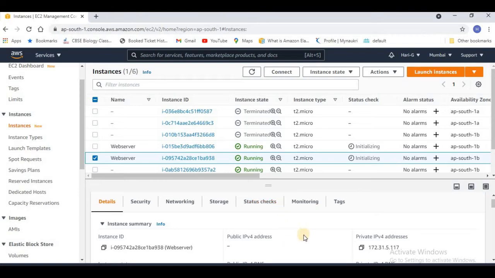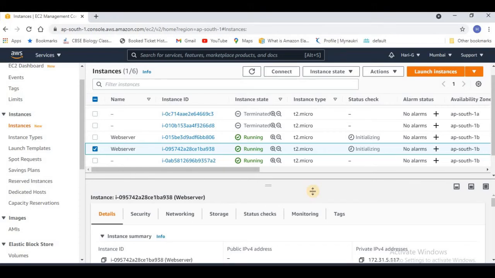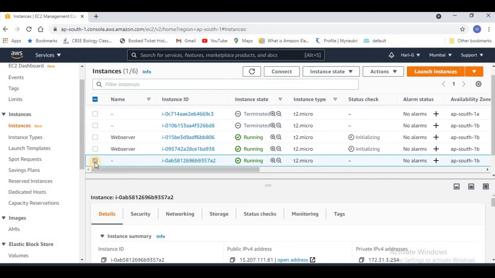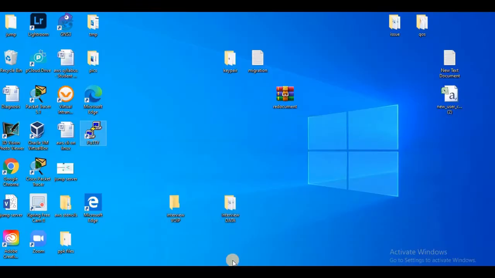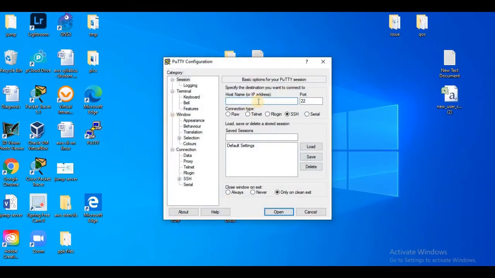So that's our lab, that is our demo. We will have access to the Jumpbox, and then from there we are going to connect to our web server. As these are not having any public IP, we cannot directly connect to these web servers. So let's go and check if we can connect to our Jumpbox. I'm going to take its public IP and try to connect through my PuTTY. Let me go and get connected to my Jumpbox.